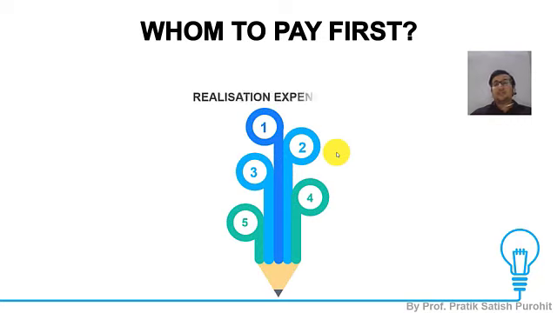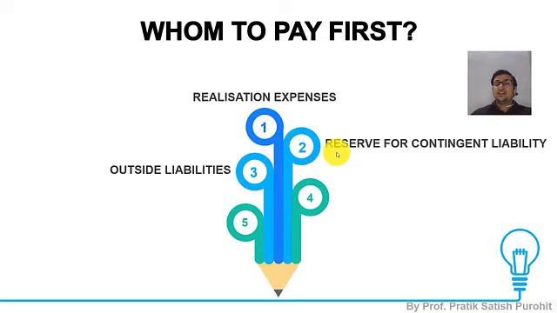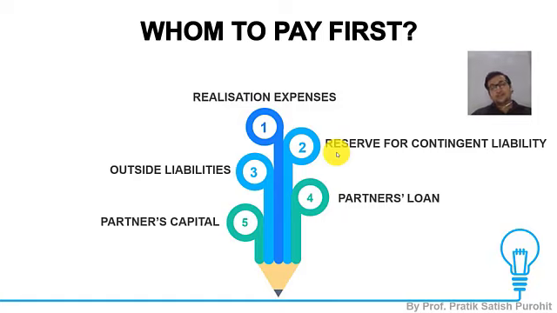Now, the question arises, since we are not getting the entire money from the sale of assets in one day, we are receiving it gradually. So what comes into our mind is, who should we pay first? What preference should we give? What are the steps in which we should make payments? So firstly, we need to pay off our realization expenses. Now guys, what is realization expenses?